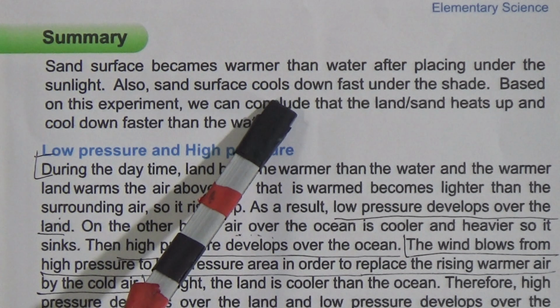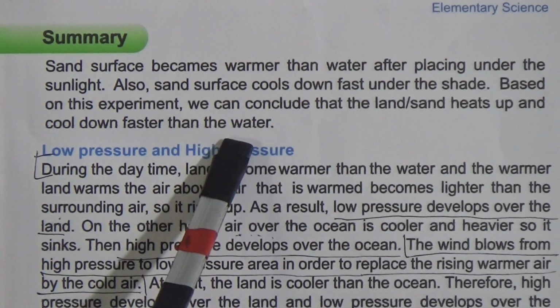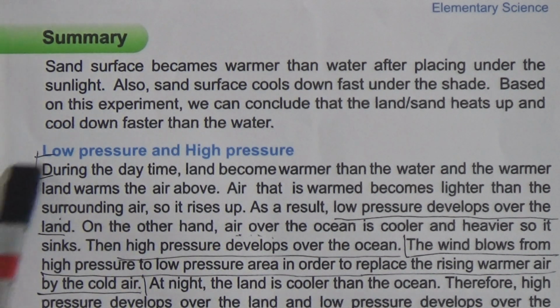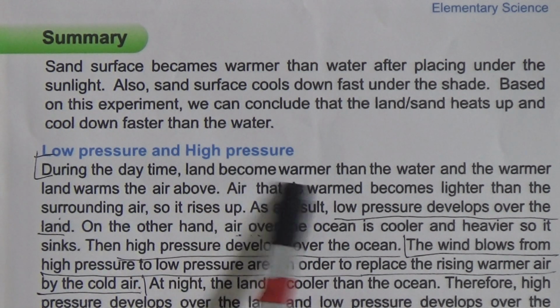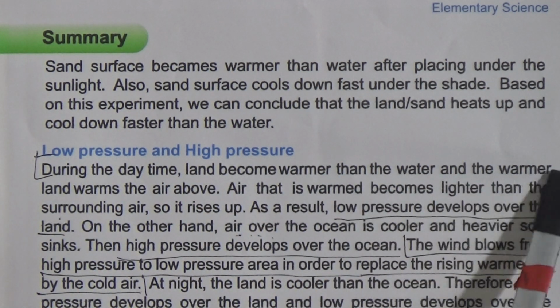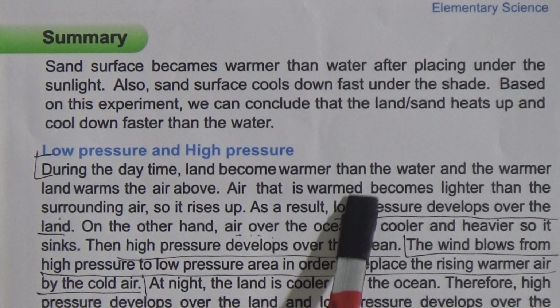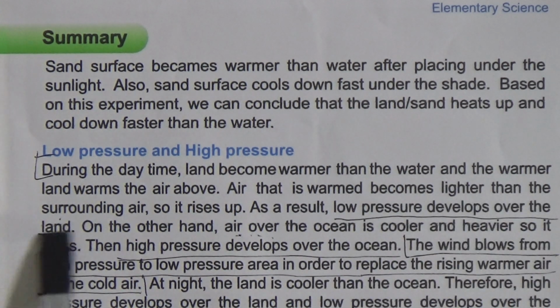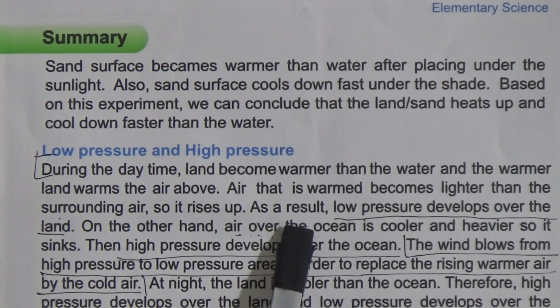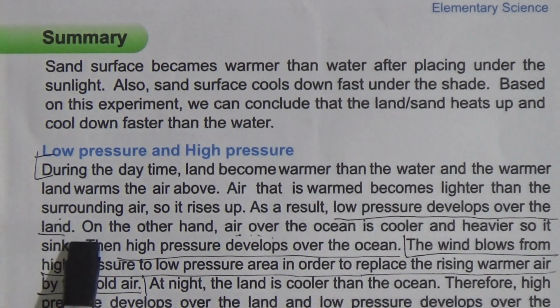That means land heats up faster and cools down faster, but water heats up slowly and also cools down slowly. Low pressure and high pressure. During the daytime, land becomes warmer than the water, and the warmer land warms the air above. That warmed air becomes lighter than the surrounding air, so it rises up. As a result, low pressure develops over the land.